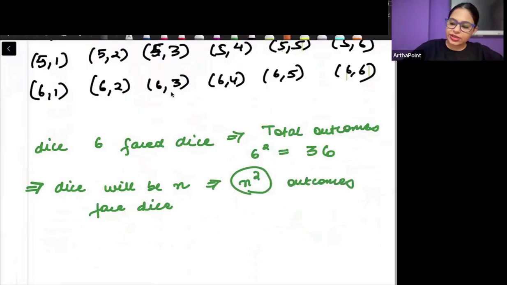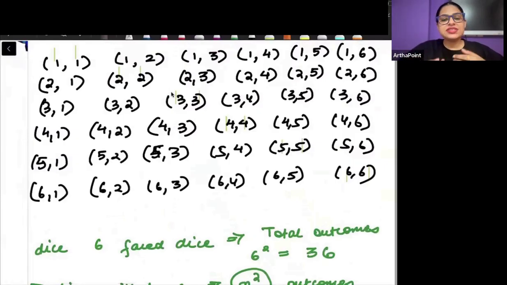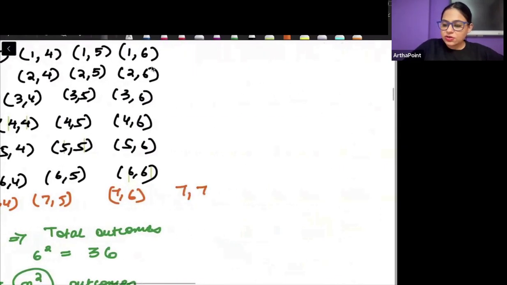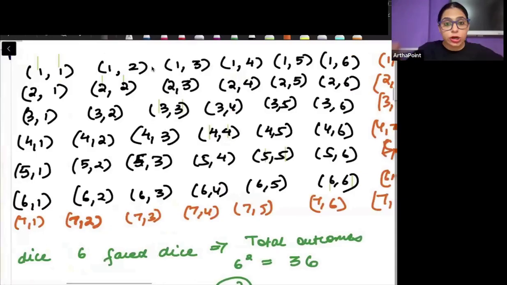Okay. Now you can just try. If I put n equal to 6, I will get 6 square outcomes. That means if this dice had 7 faces, and the number could go up to 7, then I would have got 7,1, 7,2, 7,3, 7,4, 7,5, 7,6, and 7,7. And here I would have had 1,7, 2,7, 3,7, 4,7, 5,7, 6,7. So if you would have seen, you would have had 49 outcomes.